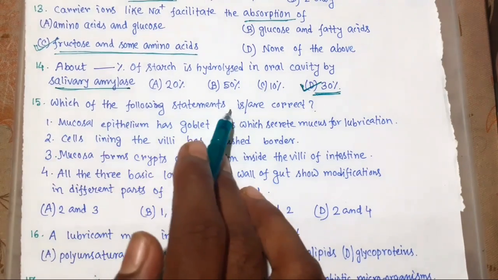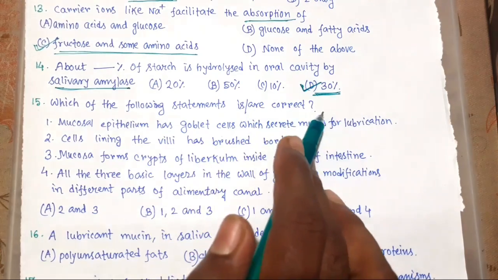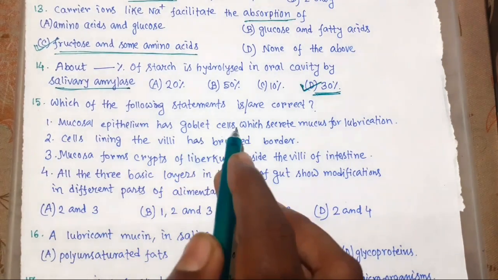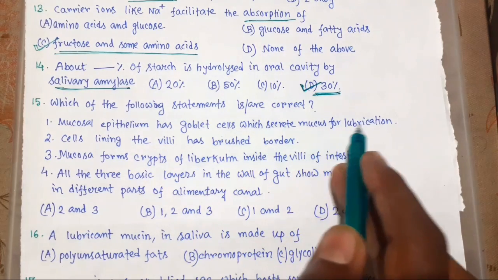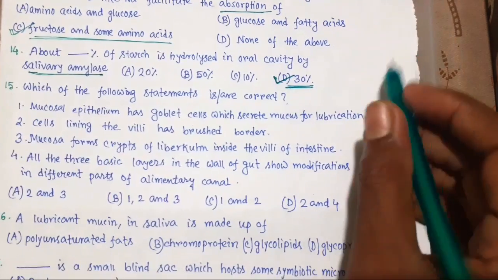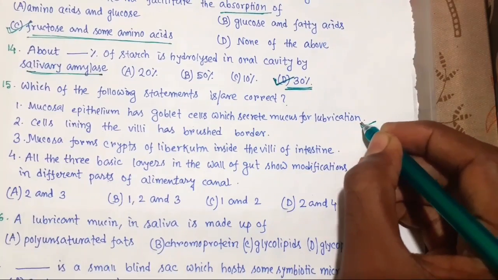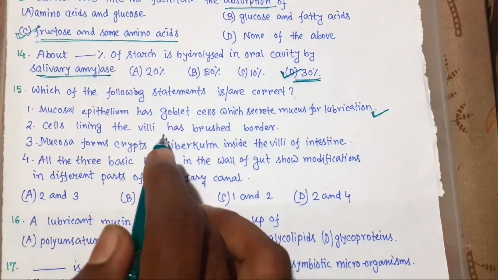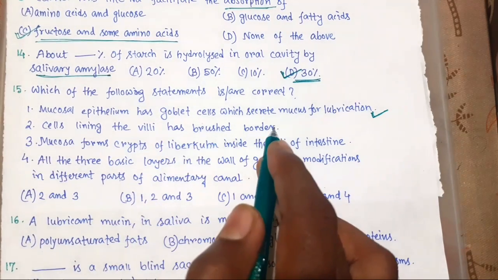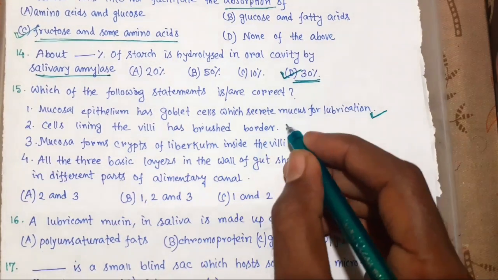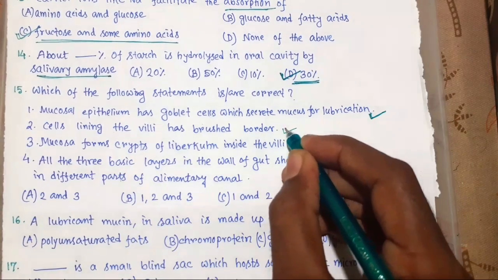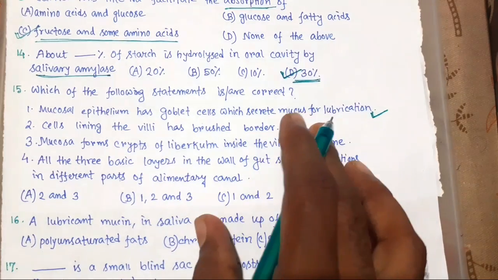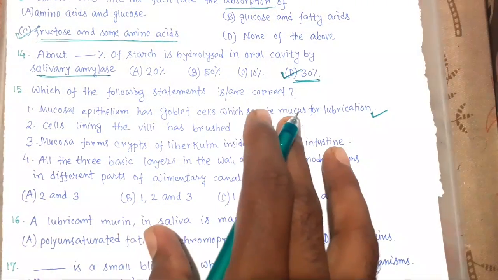Which of the following statements are correct? Mucosal epithelium has goblet cells which secrete mucus for lubrication. This is absolutely right. Cells lining the villi have a brush border. Okay, this is also correct. So we should know something about villi.